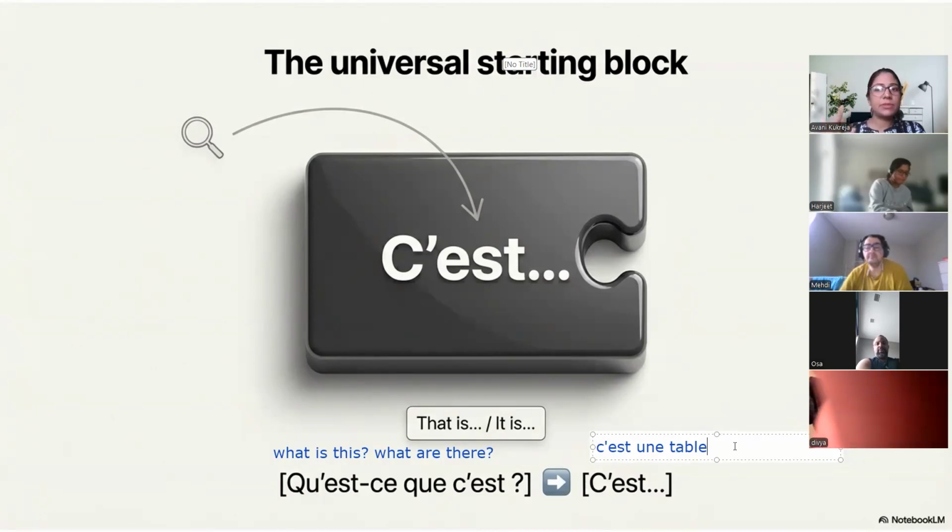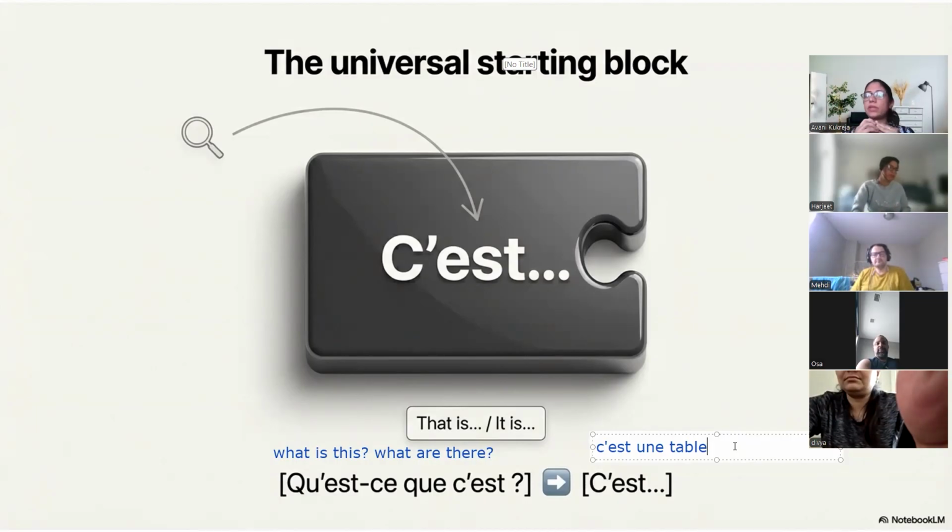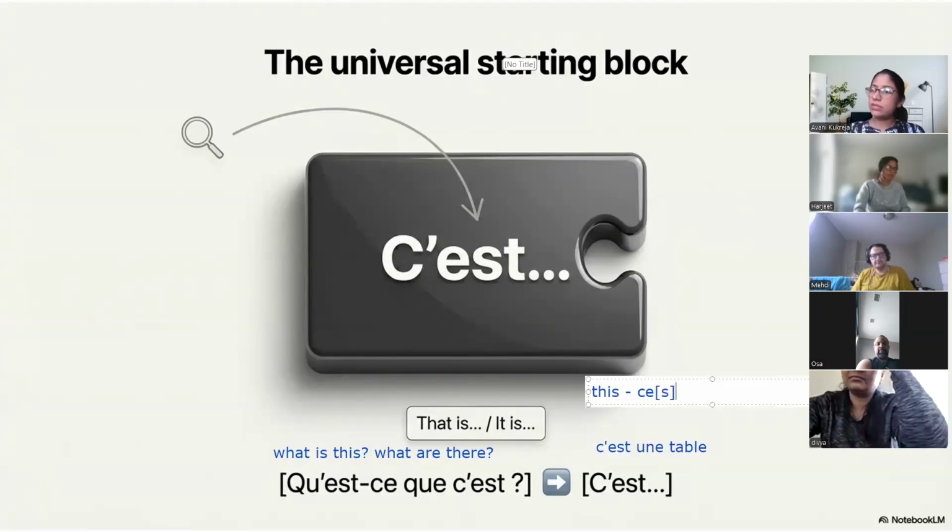Remember, we've done a table, a book, a pen, a pencil. You know, we've done indefinite articles. Now you merge it in the sentence. The sentence, if it is singular, will always start with c apostrophe. Technically, this in French is ce. What is is?